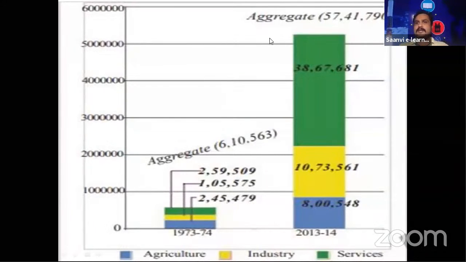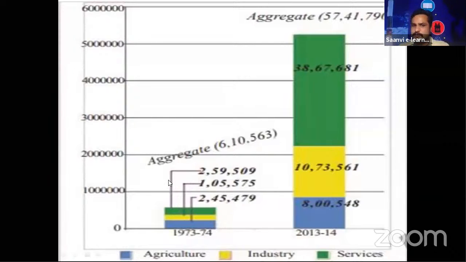Look at this graph and tell me. You can see this graph in the content book also. It shows the GDP of 1973-74 and 2013-14 for the primary, secondary and tertiary sectors, that is agriculture, industry and services. Three sectors are given in the graph. The first one, green in color, is the service sector, yellow is industry and blue is agriculture.